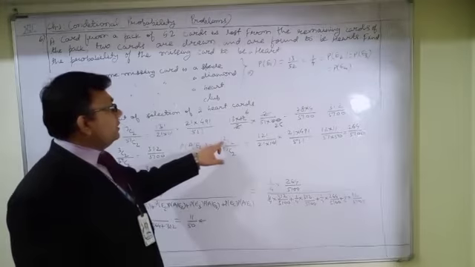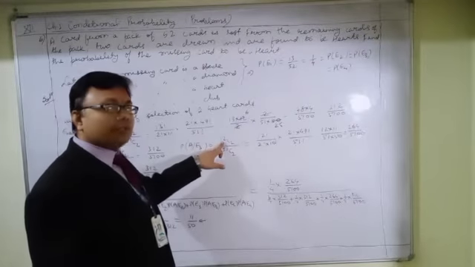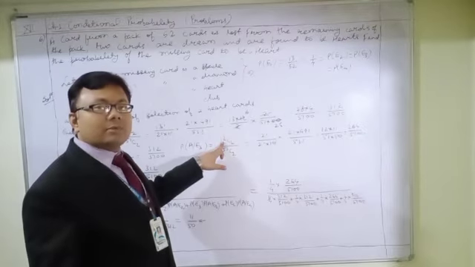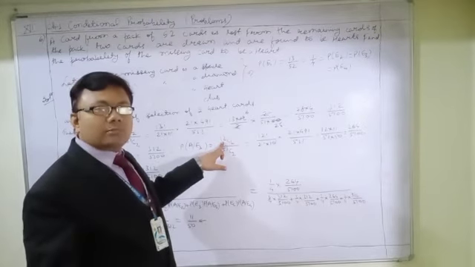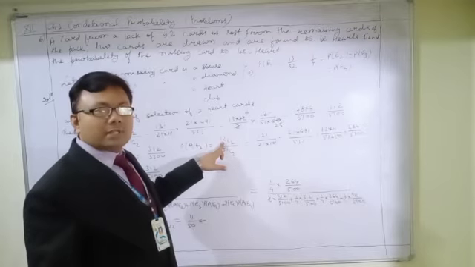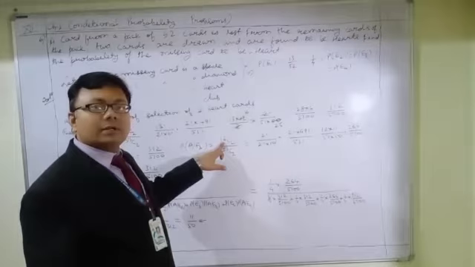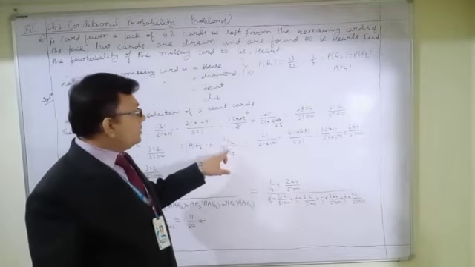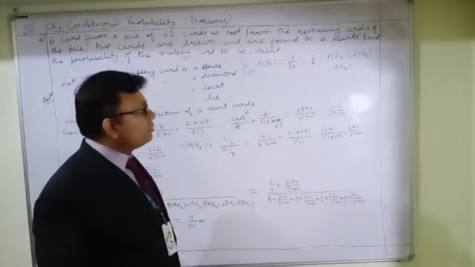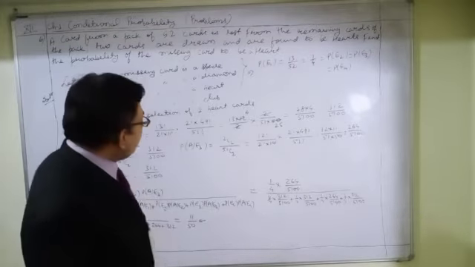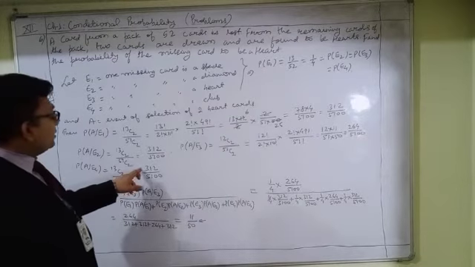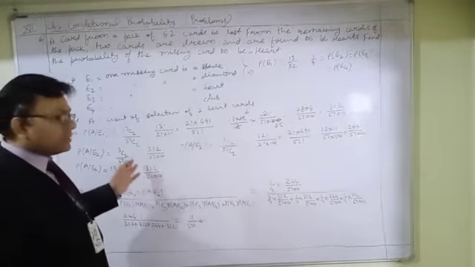Then in that case we'll have to select 2 heart cards out of 12 only, because one missing card is a heart. So the total number of heart cards in a deck of playing cards is 13, out of which one is missing. So in that case we have to select 2 heart cards out of 12 only. So 12C2 divided by 51C2, and that is equal to 264 divided by 5100. So probability of A given E4 will also be equal to 312 divided by 5100, and the reason is very obvious.